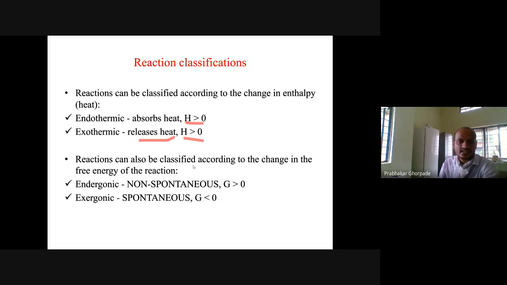Reactions can also be classified according to change in free energy of the reaction. The endothermic reaction is generally non-spontaneous, and delta G is greater than 0 for a non-spontaneous reaction. You should remember delta G is greater than 0 for non-spontaneous reactions. For an exothermic, spontaneous reaction, delta G is generally less than 0.